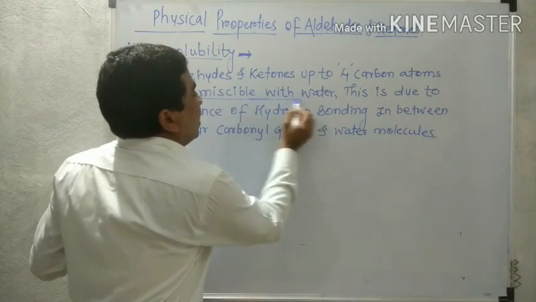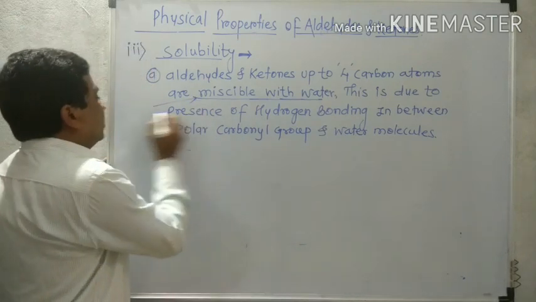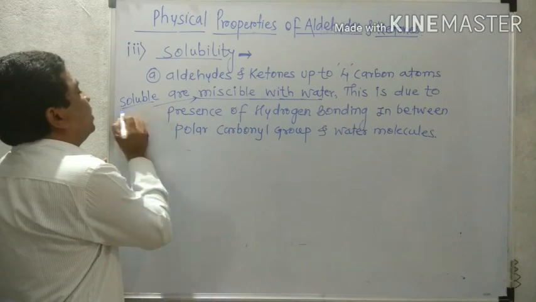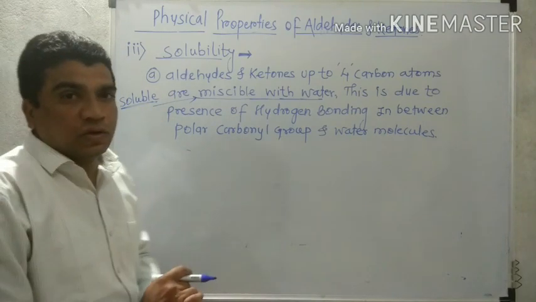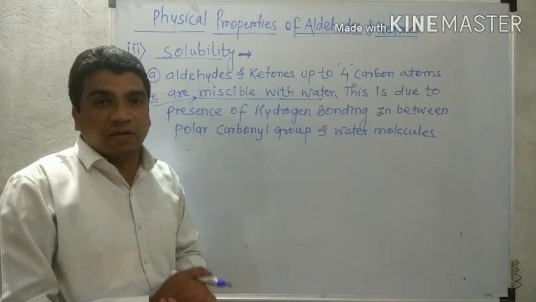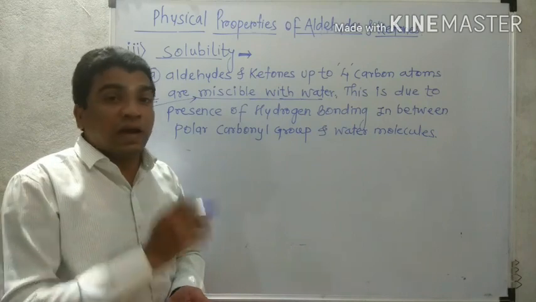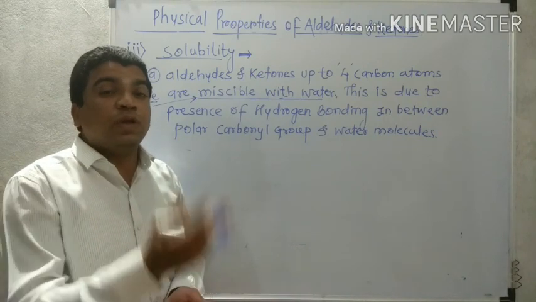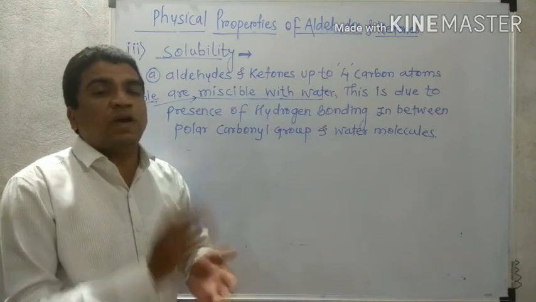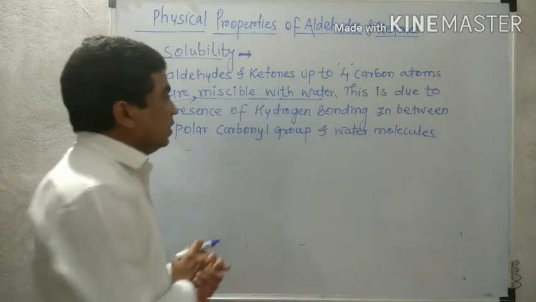Miscible means soluble; they dissolve in water. Examples: formaldehyde with 1 carbon, acetaldehyde with 2 carbons, propionaldehyde with 3 carbons, and butyraldehyde with 4 carbons. These aldehydes up to 4 carbons are soluble in water.